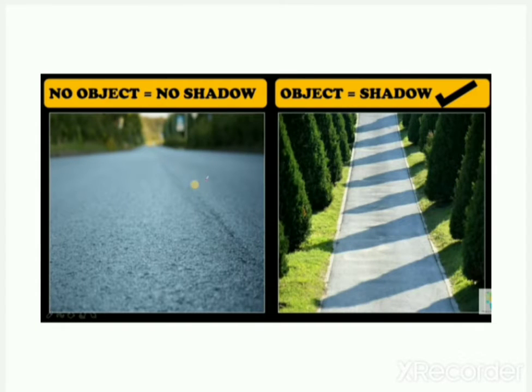Next, the second condition is no object, no shadow. Now you can see in the first picture on the left-hand side there is no object, so no shadow is created. But on the right side, in the second picture, trees are there on the road. So when sunlight falls on the trees, it creates a shadow. That means this is the second necessity: shadow needs an opaque object.